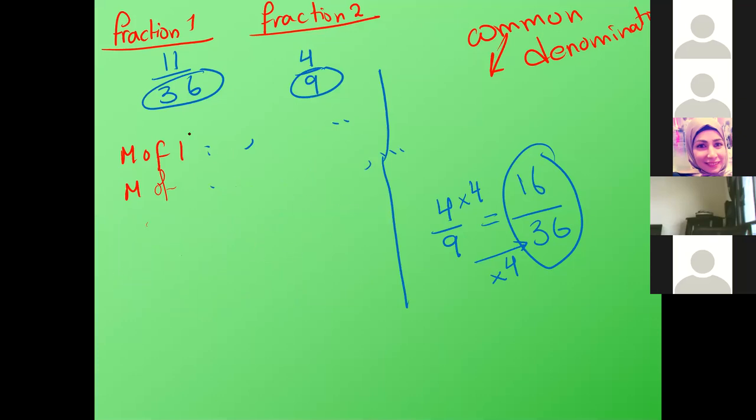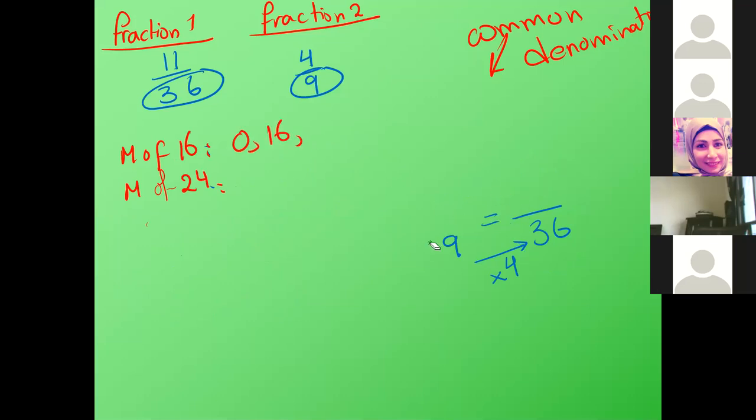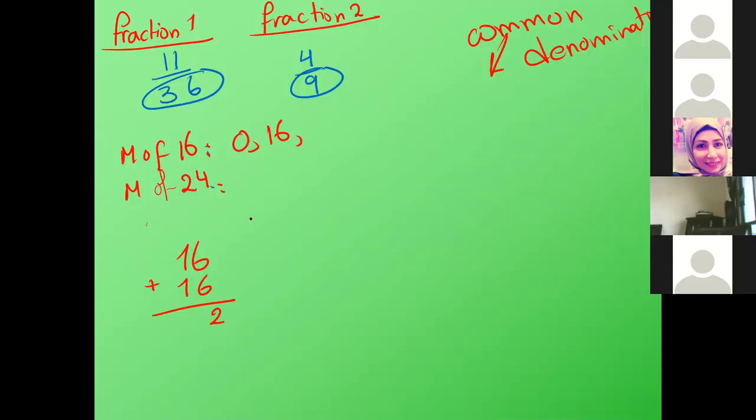Tell me table 16. Add 16, ya Hala. 0, 16. Add 16. 16 plus 16, Hala. 32. 6 plus 6, ya Hala. 12. 32. 2 down and 1 up.